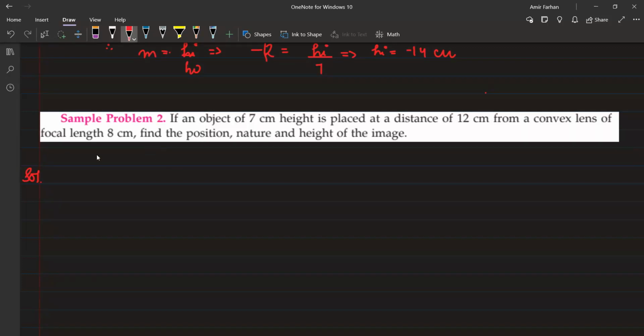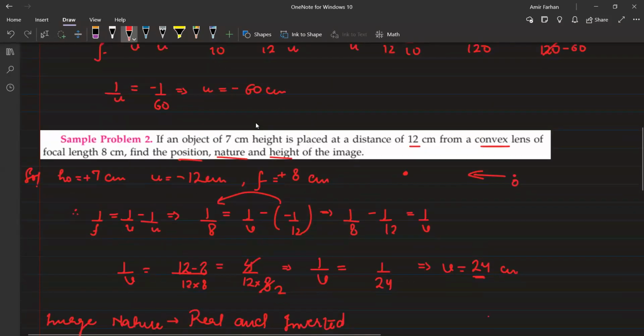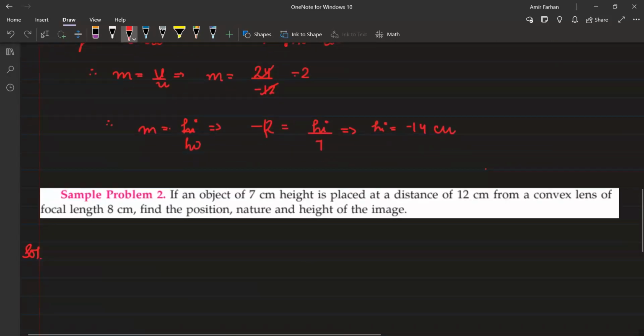The first thing in your mind should be that you have to write down all the information. Let's read out the statement first. If an object is 7 centimeter in height, I think I've taken this one in the previous class. Sorry, I've taken this example. Let me take the next one. Okay, this is the question. You will get a little confused, and I will ask all of you.